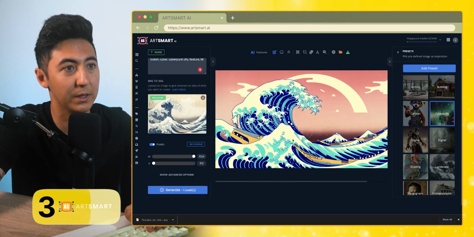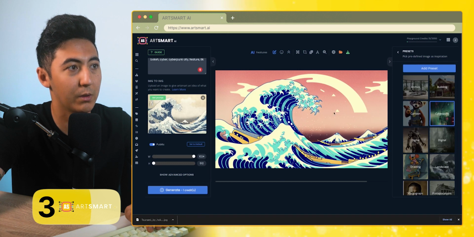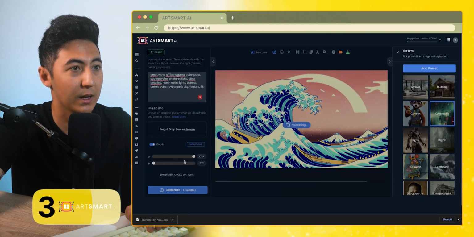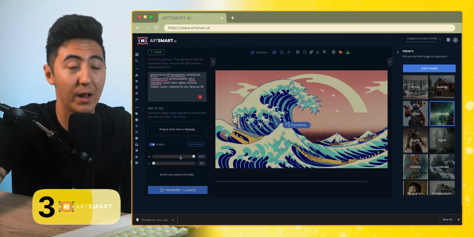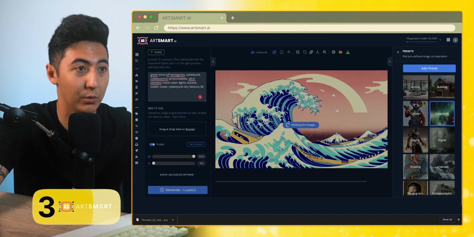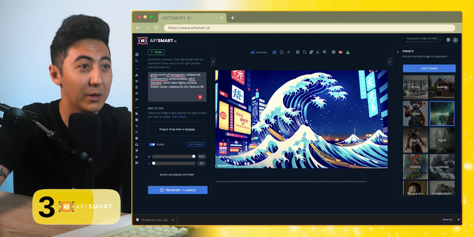Okay, so this one's a little bit different. Still looks very similar to the original, also slightly different. And you can see when I get rid of the image and I'm just letting it go off of just the prompt and not based on a specific image that I'm trying to have it recreated as, it's going to look different than what it originally was trying to go for. It's in Tokyo now, very different.